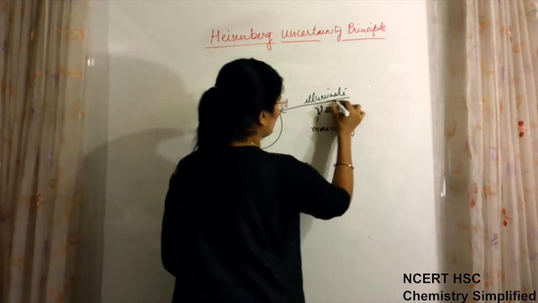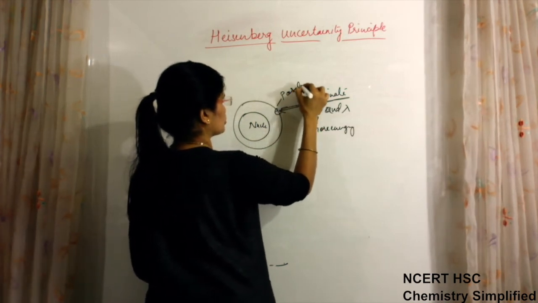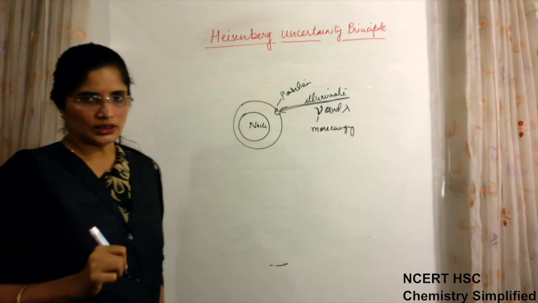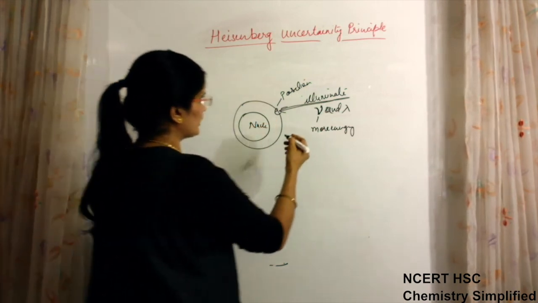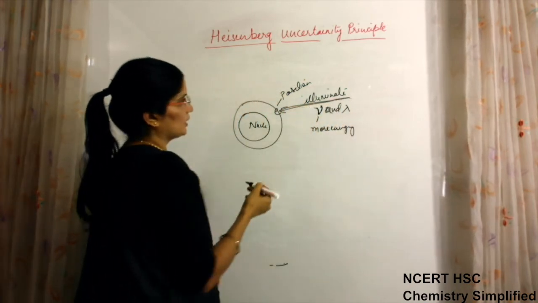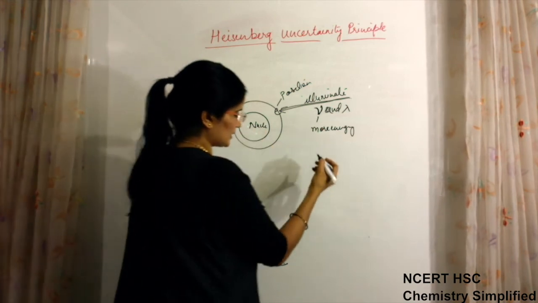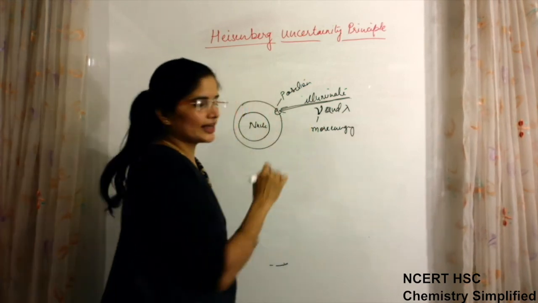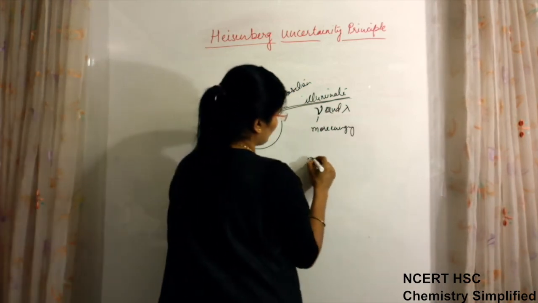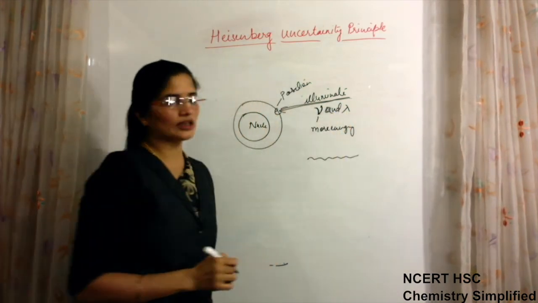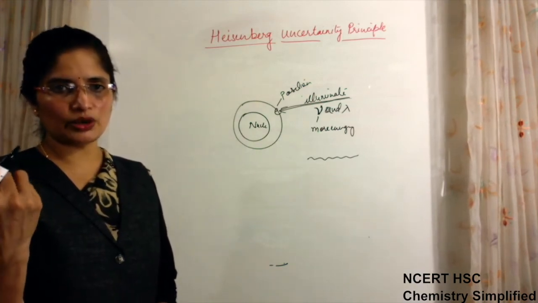Now you have illuminated it to observe its position. What we want to see is its position, and the second thing is its velocity. Now what will happen when you are throwing light on it? Because the electron is very, very small, if a small object has to be observed, then the wavelength of the light radiation required should also be small. Then only a small particle can be observed.